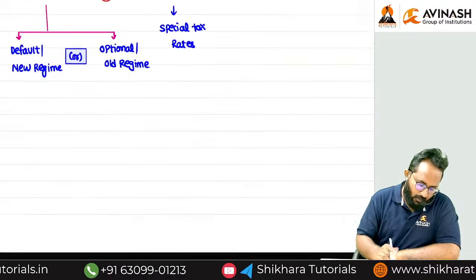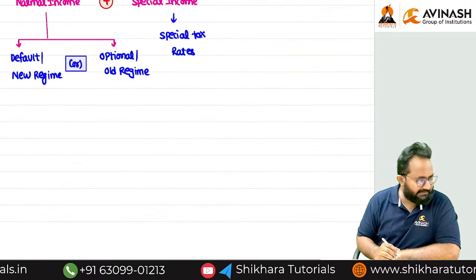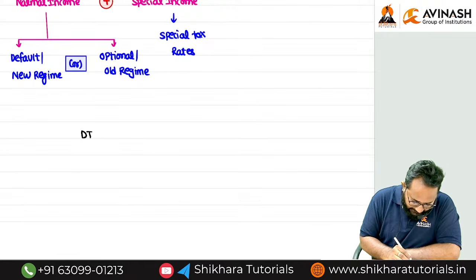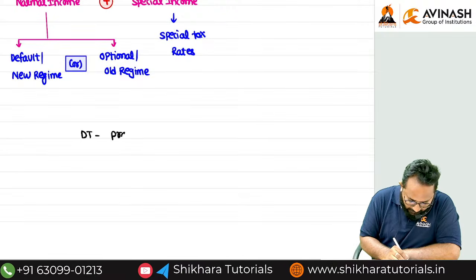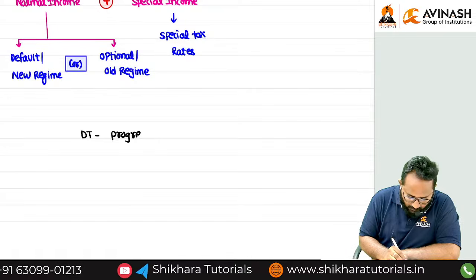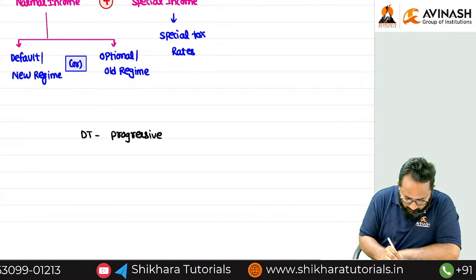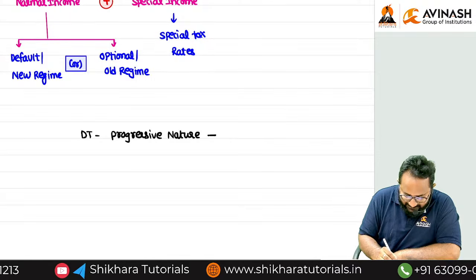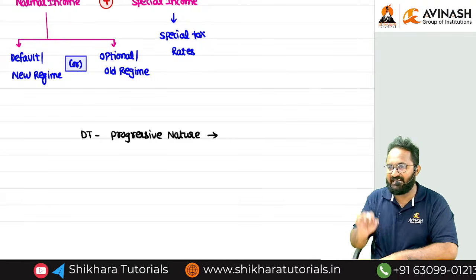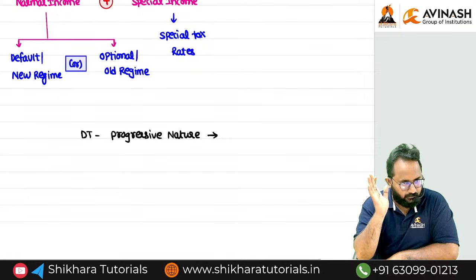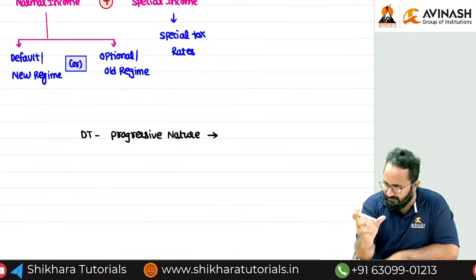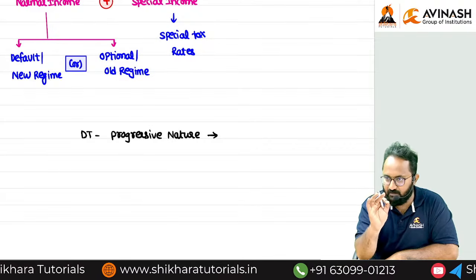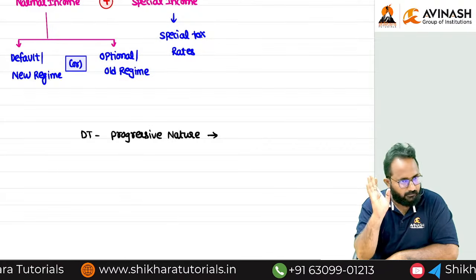Sir, now we are discussing the direct taxes, right? Yes. Remember, direct tax is of progressive nature. What do you mean by the progressive nature? There is a clear difference between rich and poor. In this taxation structure, we want to show a clear differentiation between rich and poor.